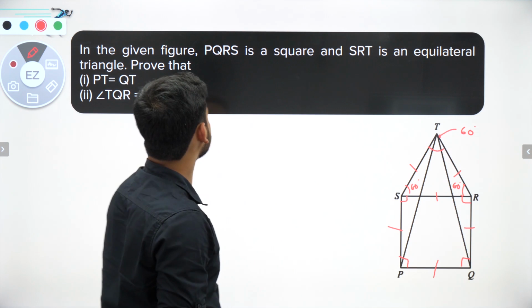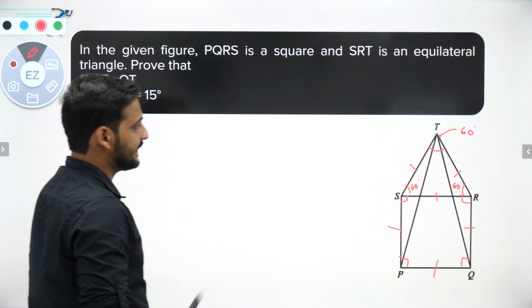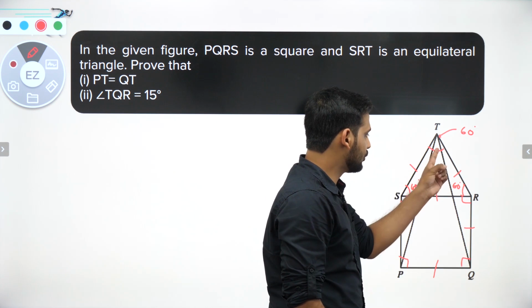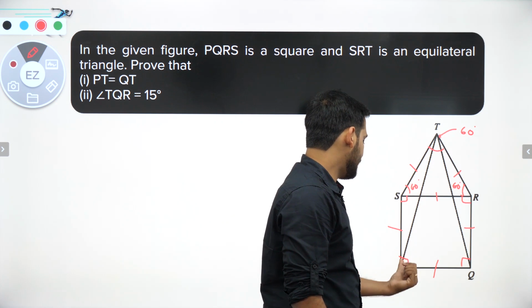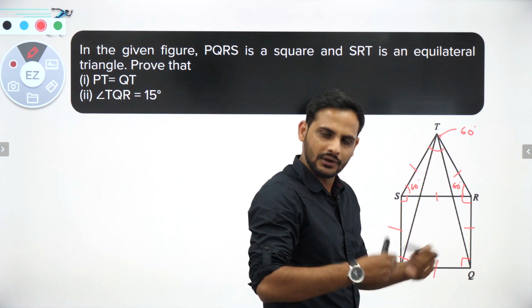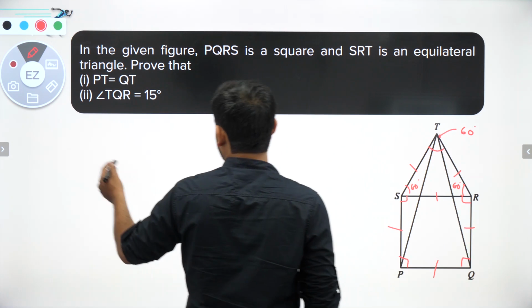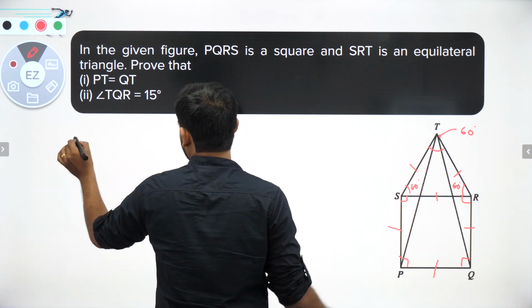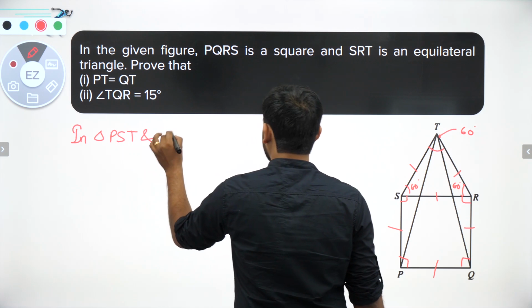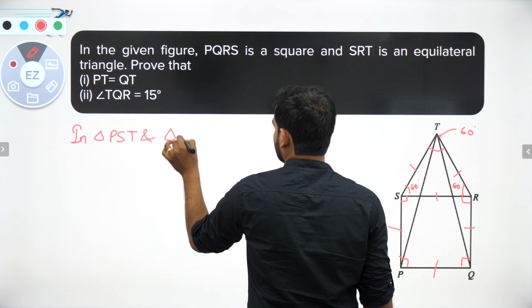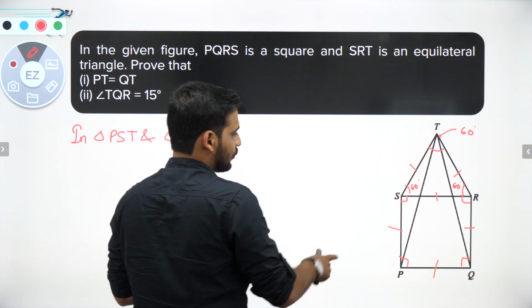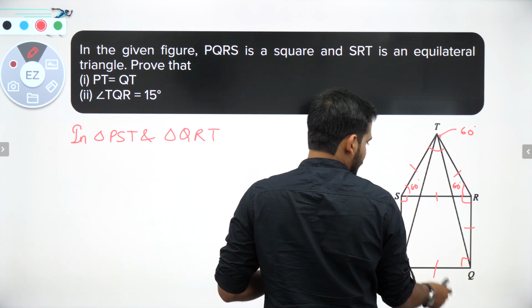Okay, now first thing, prove PT is equal to QT. So if you can prove that triangle PST is congruent to triangle QRT, the whole thing will be solved, right? So let us focus on this part. Let us take triangle PST and triangle QRT. First thing, I can see clearly that PS is equal to QR.